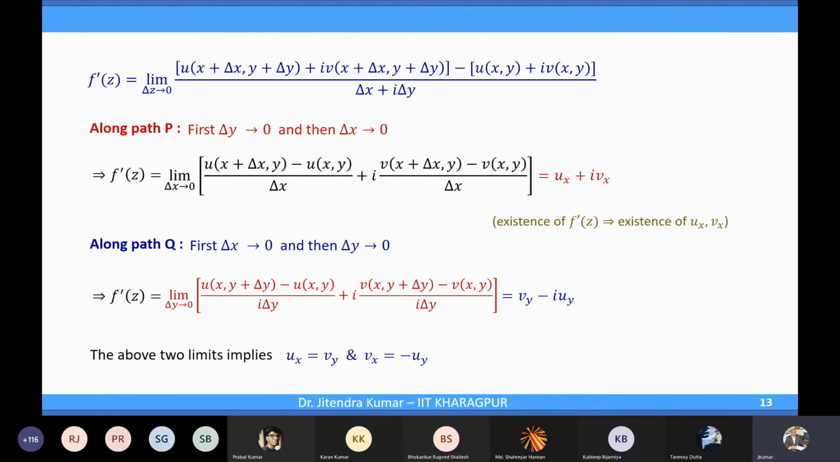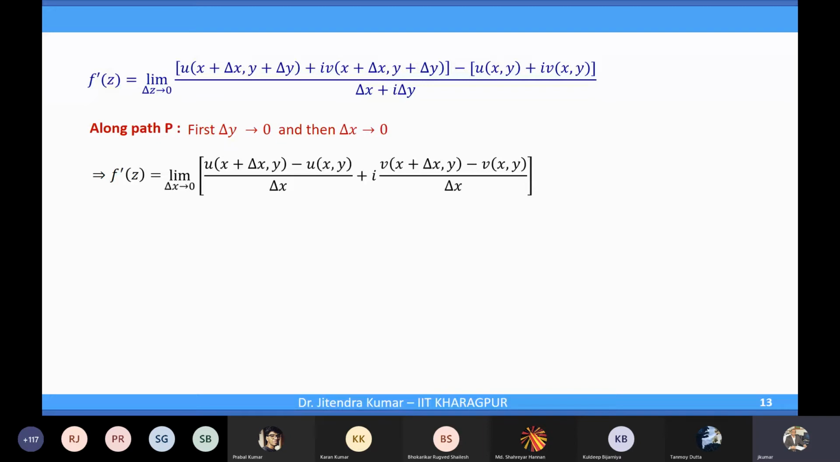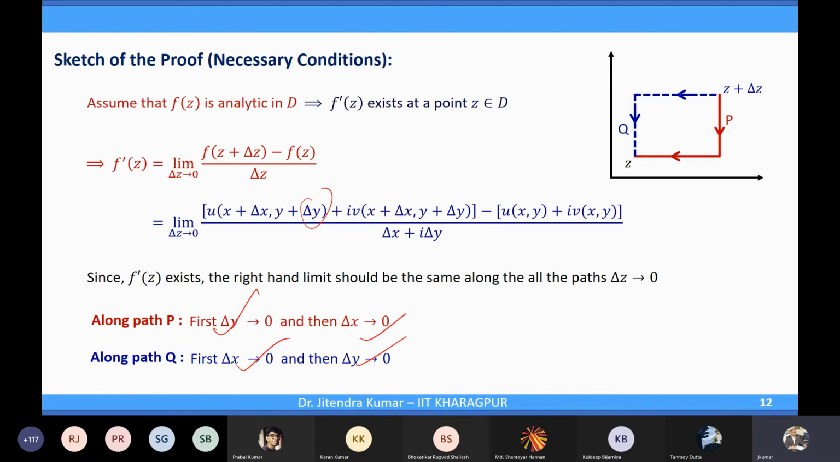So these are a must. If the function is analytic, these equations will be satisfied. If these equations are not satisfied, that means f(z) is not analytic. In fact, not only analytic, it is not differentiable. Because we have proved this for differentiability, it has nothing to do with analyticity. The function will not be differentiable even. So forget about analyticity.